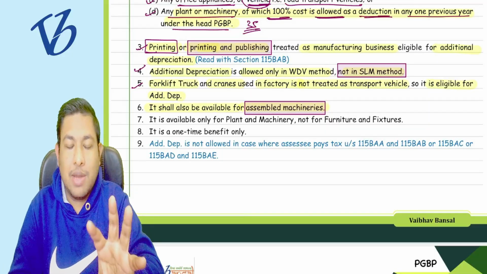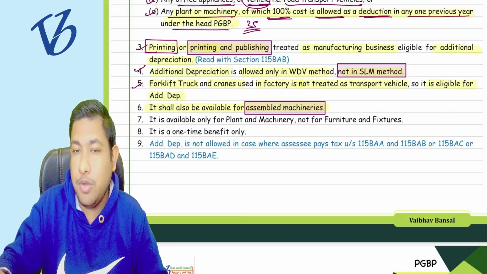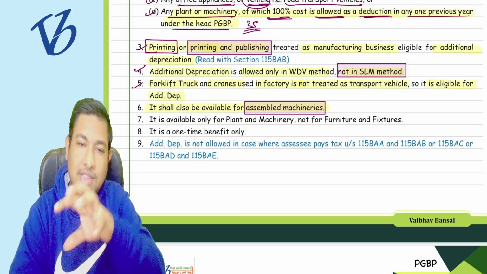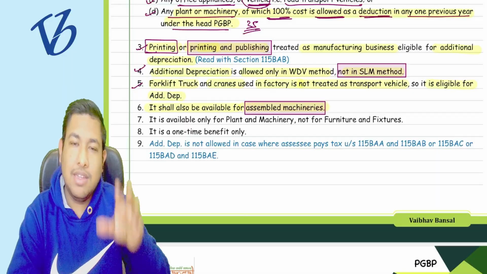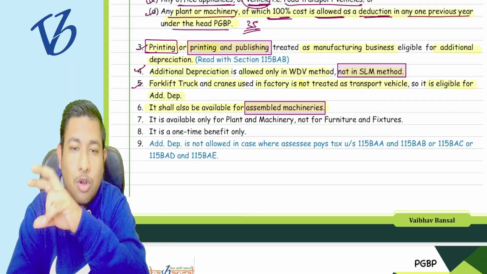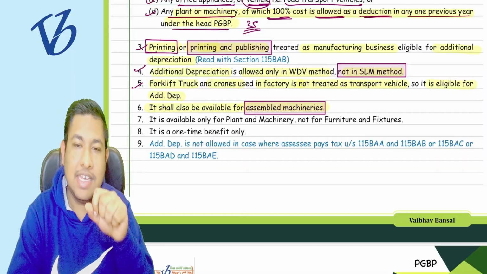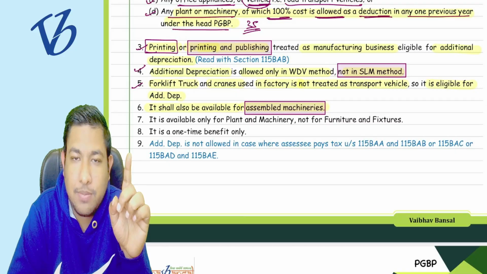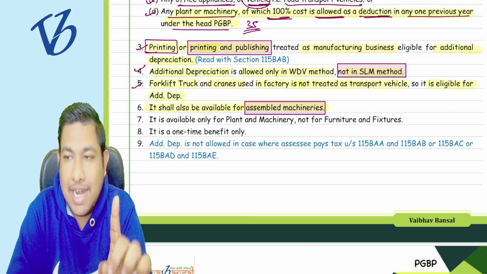like we do now with computers. We buy the monitor of one company, we buy the CPU of another company, we buy the keyboard and mouse of other companies, and then finally we assemble it. The same way, machinery can be purchased as a whole, but if we want, we can buy the raw material or the components of the machinery from other companies and finally assemble it. Is that assembled machinery also eligible for the additional depreciation? Yes, because it is a new machinery, it is not a second hand machinery.